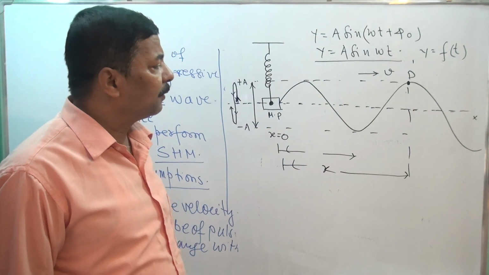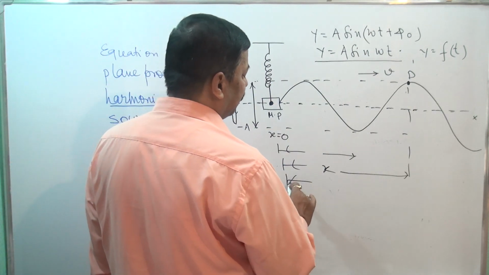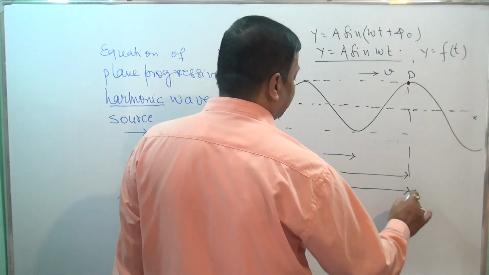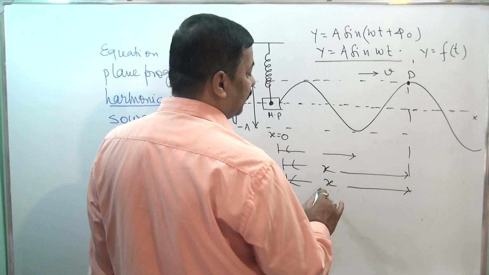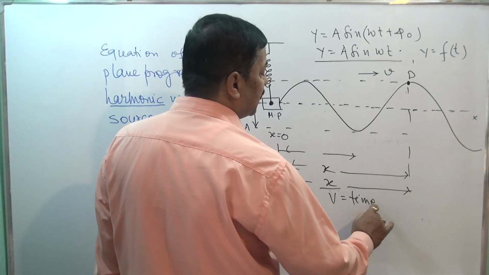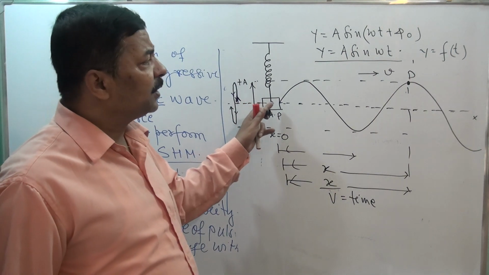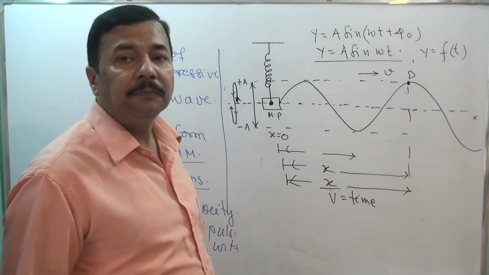Then the time taken for the wave to reach from here to here will be x by v. That means the disturbance will reach here after time x by v.